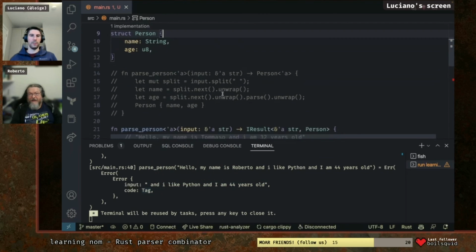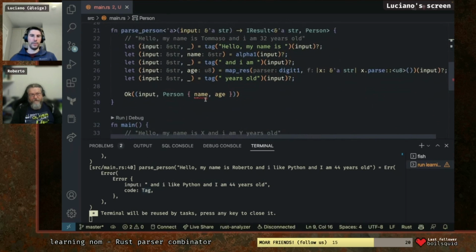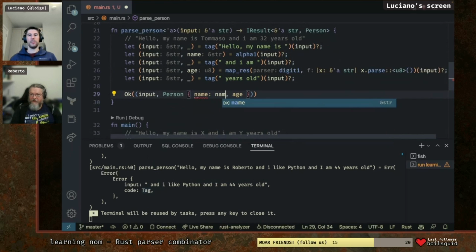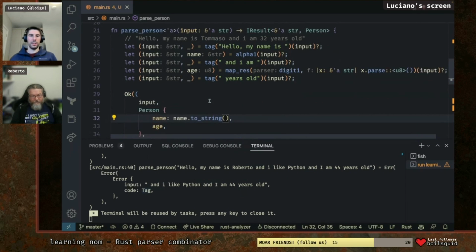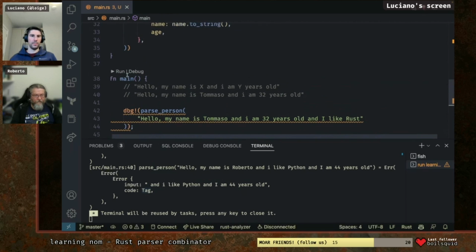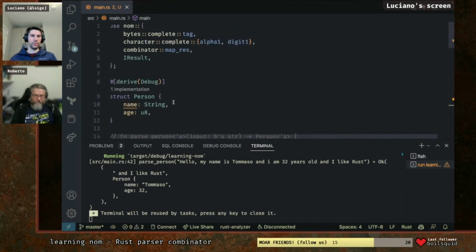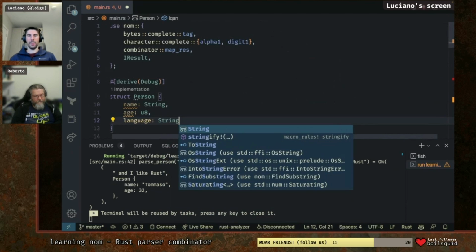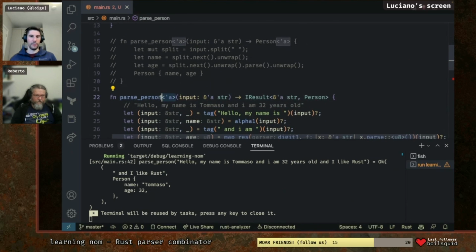While you are there, also add a language to the struct. Yes, let me fix this first. Programming language, not a spoken language. Now this should still work. And now let's add programming language. Still, we keep a String for simplicity, so I don't have to add the lifetime again. Actually, now we can simplify here.